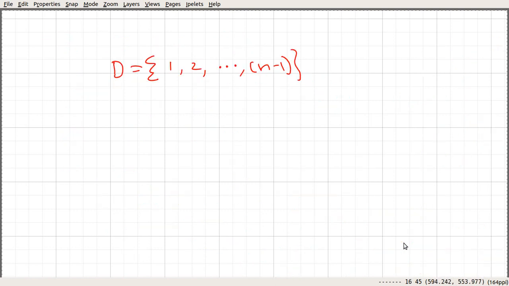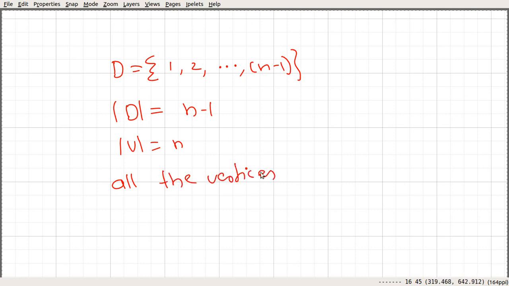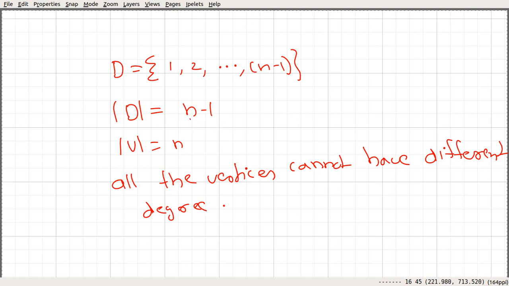Again, if this is the situation, we can see that the cardinality of D is n minus 1 and the cardinality of V is n, and all the vertices cannot have different degrees, since we have only n minus 1 possible degrees and n vertices.